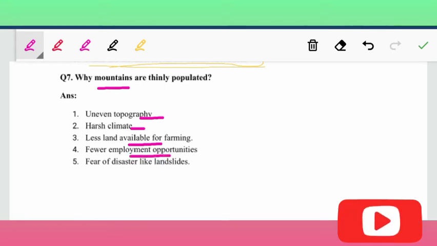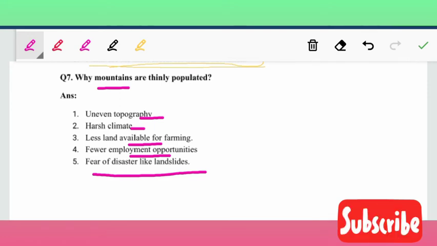Fear of disasters like landslides. People fear that maybe the mountain will break, maybe landslides will be there, anything could happen. So that is question 7.